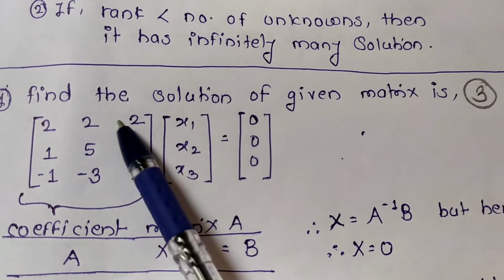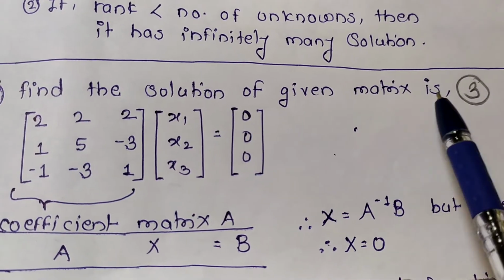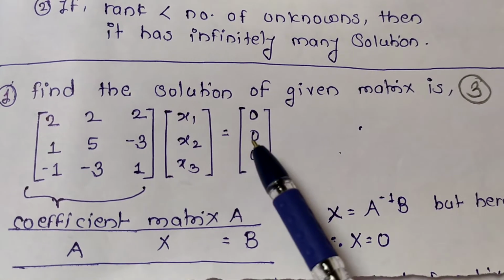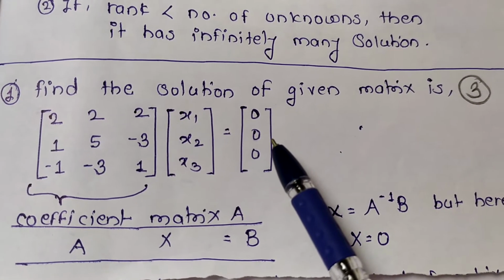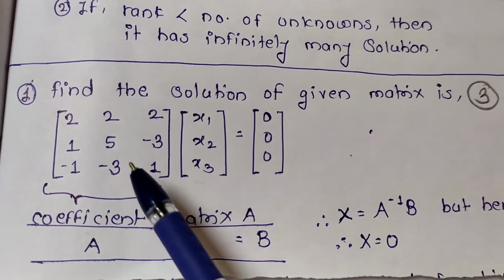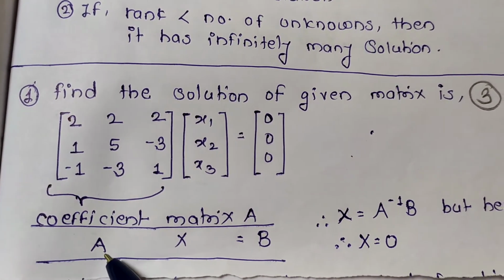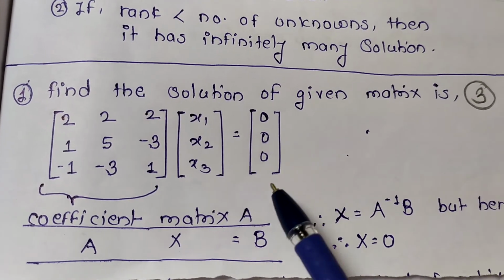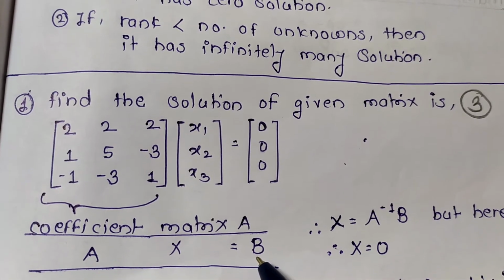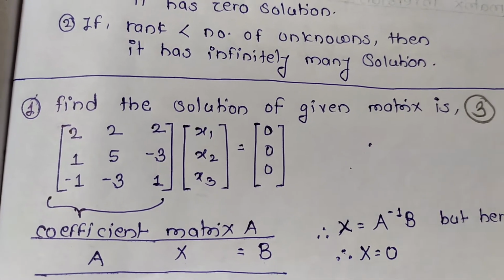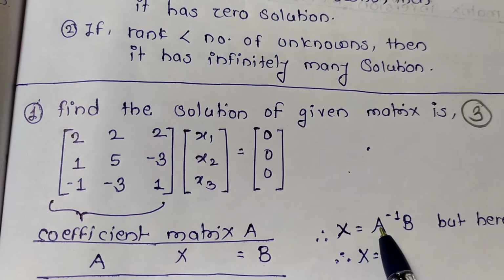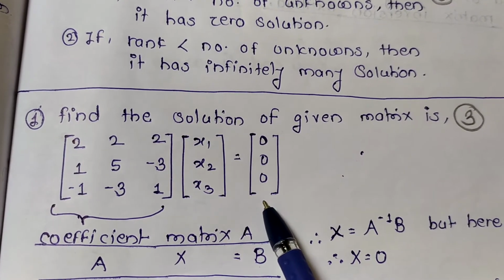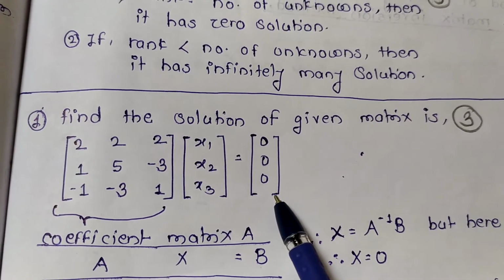Now question: find the solution of a given matrix equation. Here the right side is 0, 0, 0. Is this a homogeneous system of equations? Yes. Then we know this is the coefficient matrix A, this is X and this is B. According to the theorem, X = A inverse B, but here B is 0, hence X is 0.